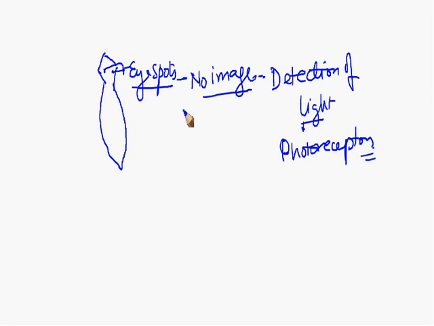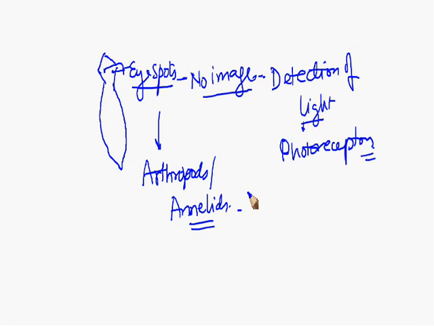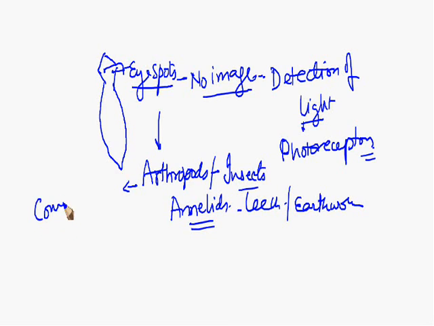Over a period of time came the next group, arthropods, and another invertebrate group, annelids. Annelids include leech and earthworm, and arthropods include mainly insects. Arthropods have a special kind of eye known as the compound eye.